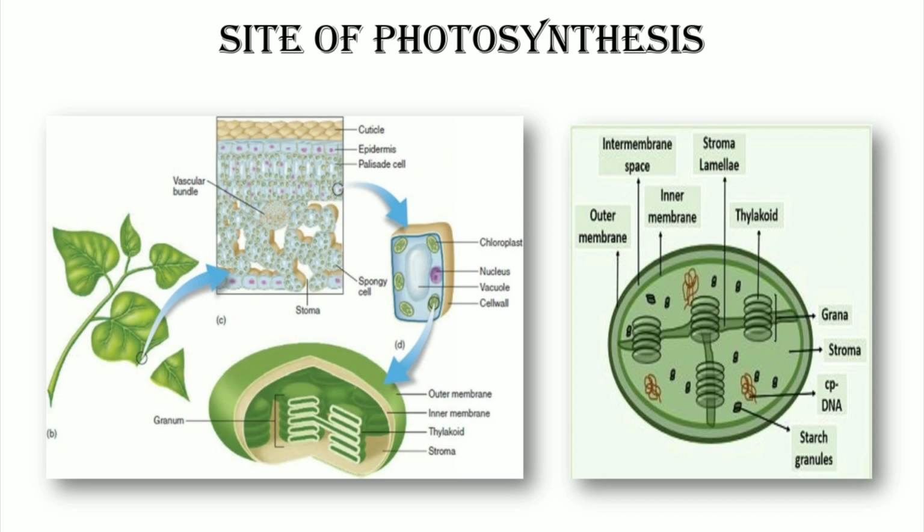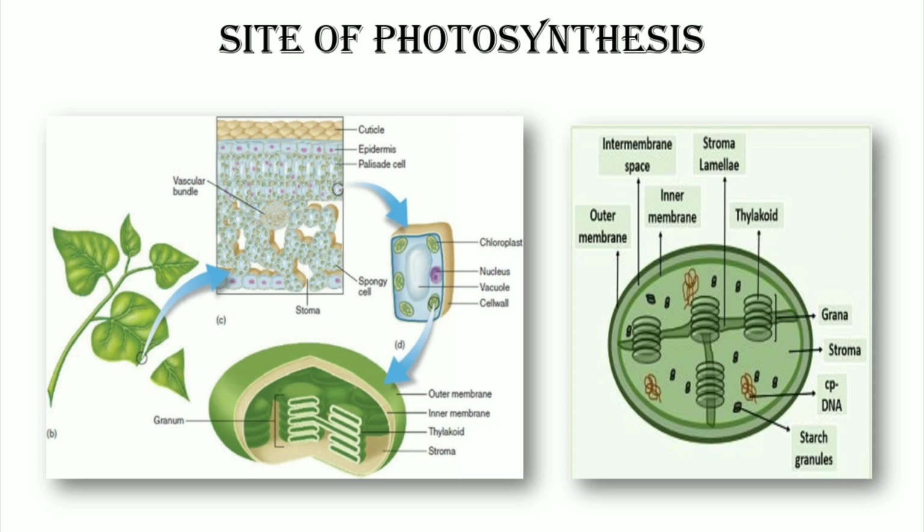Chloroplasts of higher plants are discoid or ellipsoid in shape, measuring 4 to 6 micron in length and 1 to 2 micron in thickness. It is a double membranous cytoplasmic organelle of eukaryotic green plant cells.